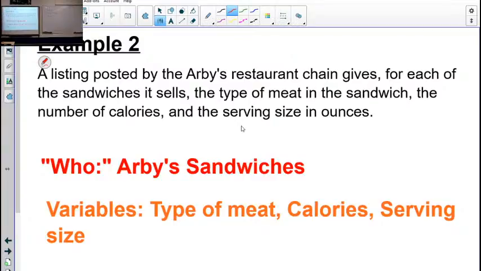We'll go through each one this time. Type of meat. That's categorical. Calories. That's quantitative. That's number of calories. And then serving size. That's quantitative. Remember we said yesterday that a clue for quantitative is if you've got units, it's probably quantitative. So the fact that the serving size is in ounces can give you a clue for that.